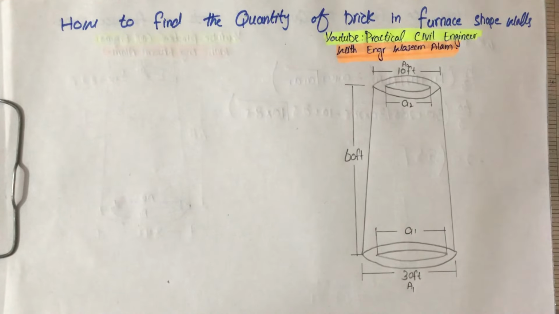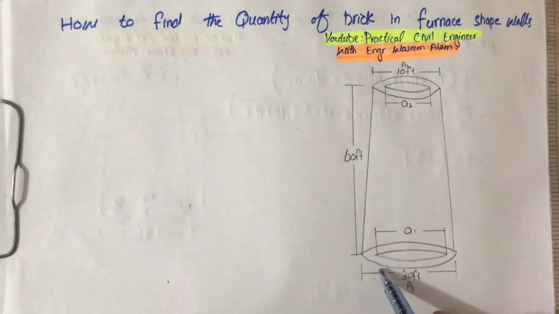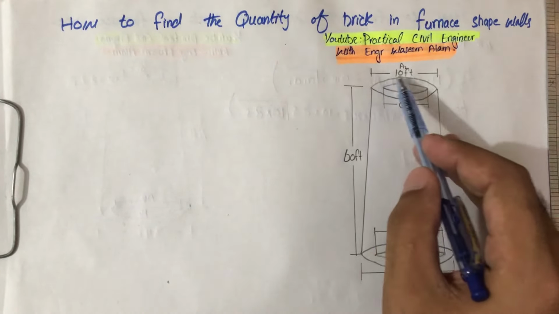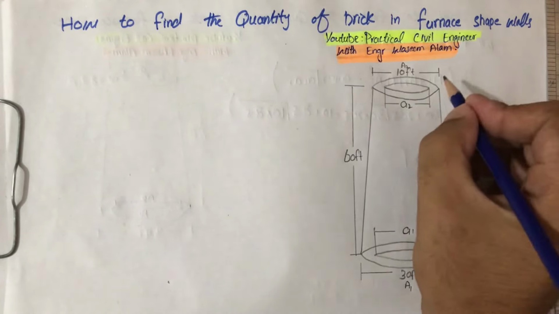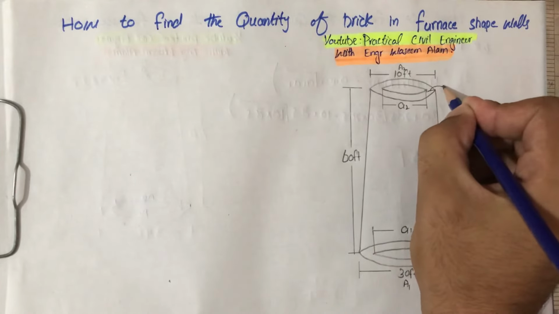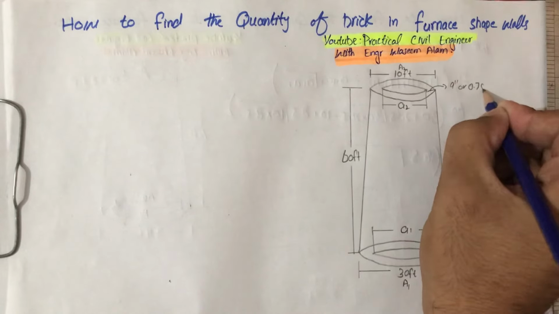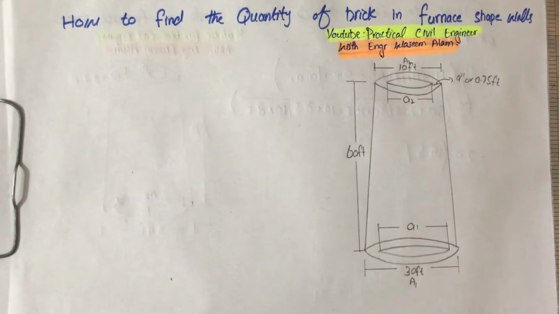So today our new topic is how to find the quantity of bricks in a furnace shape wall, like in a furnace. So we took a shape like this, with bottom diameter 30 feet, top diameter 10 feet, thickness 9 inches or 0.75 feet, and the height is 60 feet. So we have to find the number of bricks in this shape.